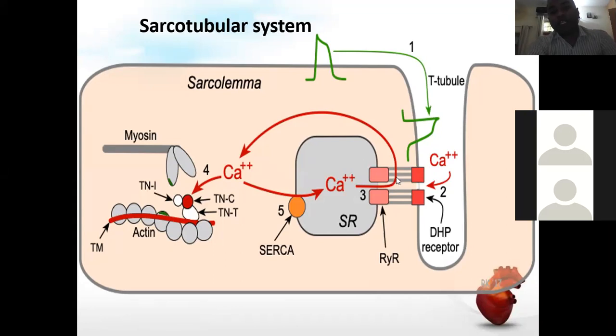There is more release of calcium ions into the sarcoplasm, and this calcium binds with the troponin C subunit, which opens the lock between the actin and tropomyosin, so that attachment of the myosin with the actin is possible and muscle contraction can occur.